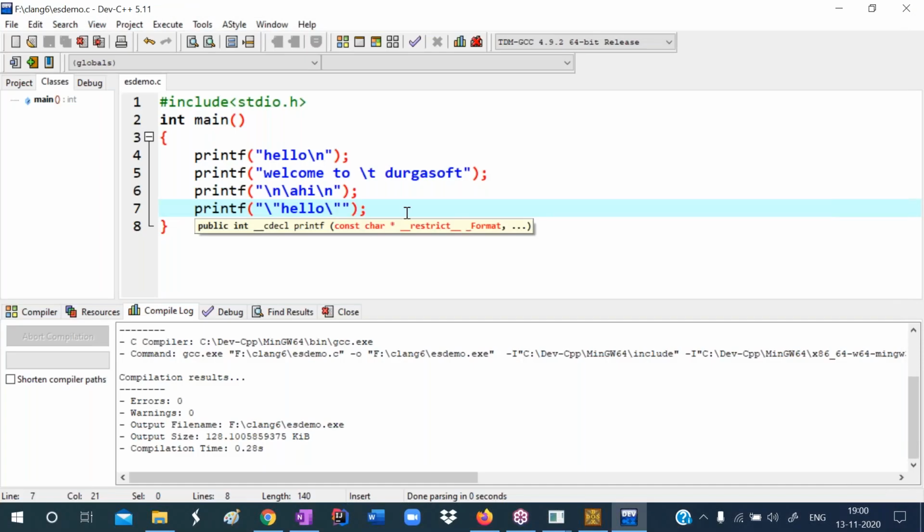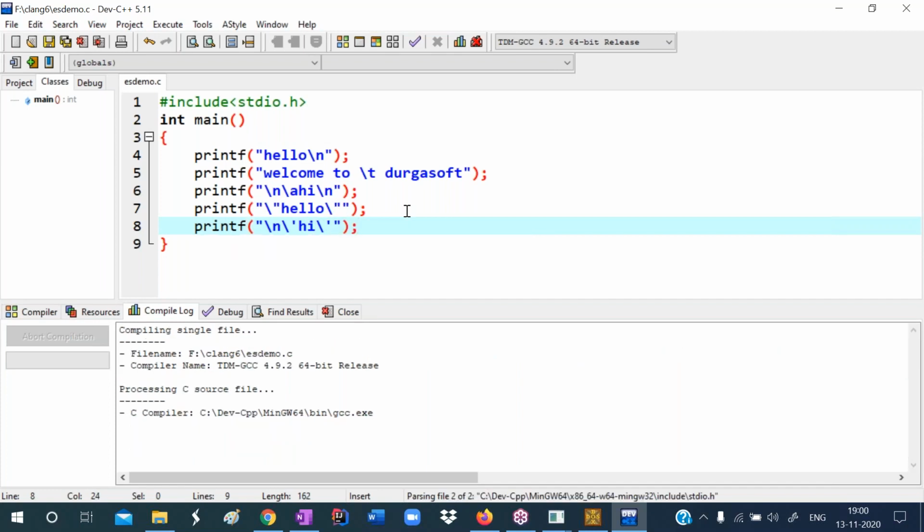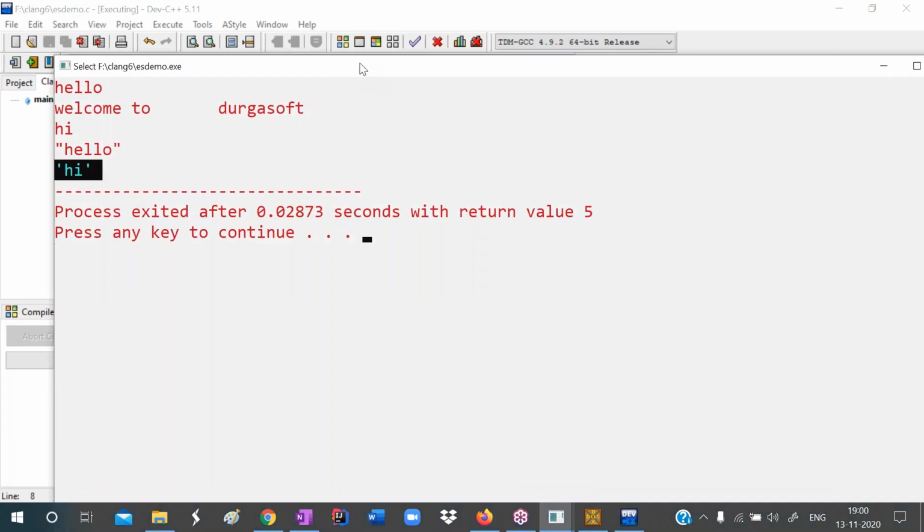Now I want to print hi in the single quotes. So write printf. To change the line, write /n. /single quote means one single quote will be printed. To print hi, write hi. To print another single quote, write /single quote. Okay, press F11. Observe, hi is printed in the single quotes.